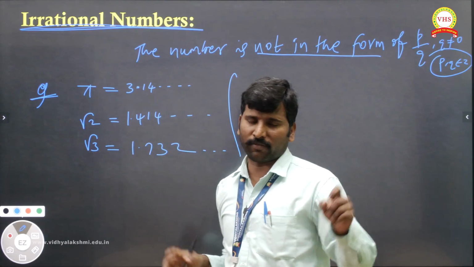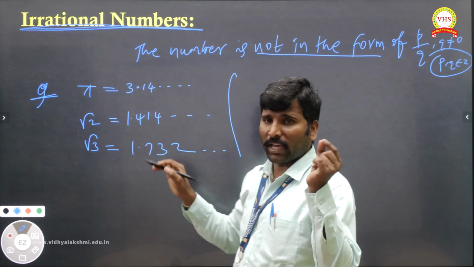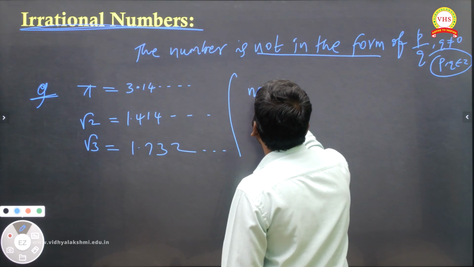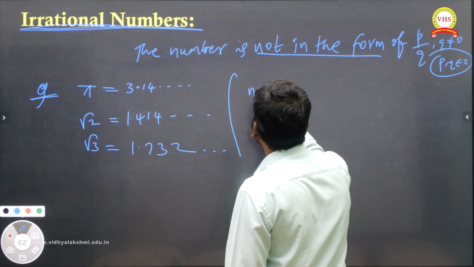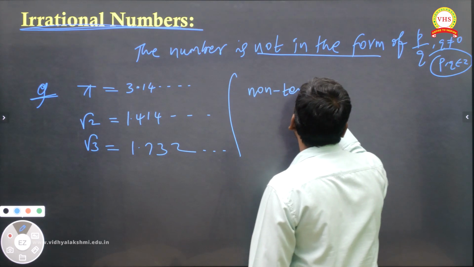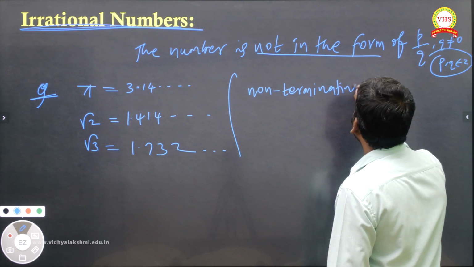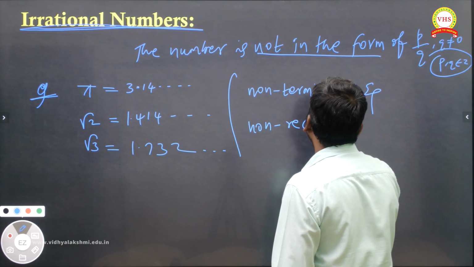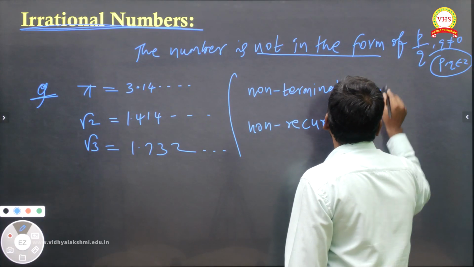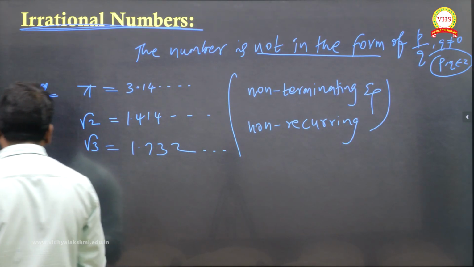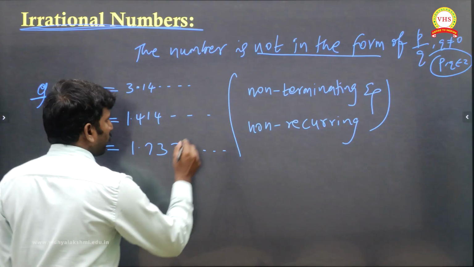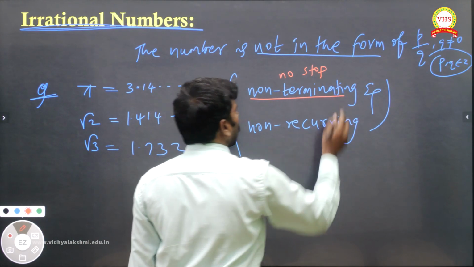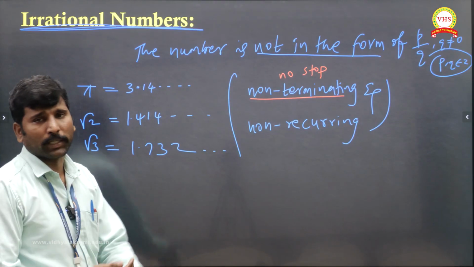I'm telling the general definition. In decimal form, we have specific things: non-terminating and non-recurring. What is the meaning of non-terminating, non-recurring? Non-terminating means no stop. It will keep going on when you convert into decimal.